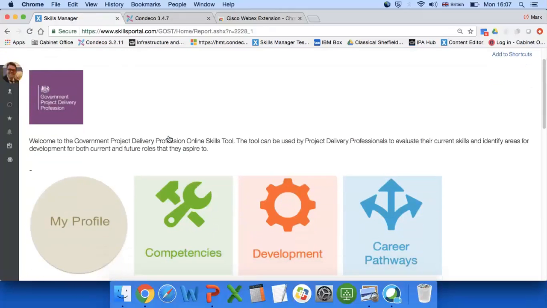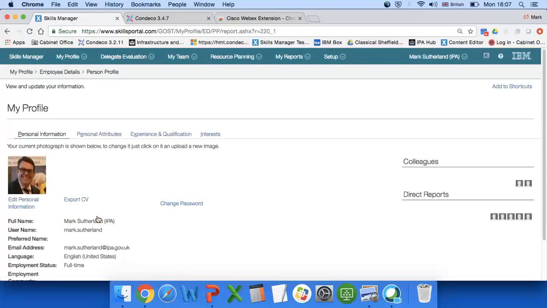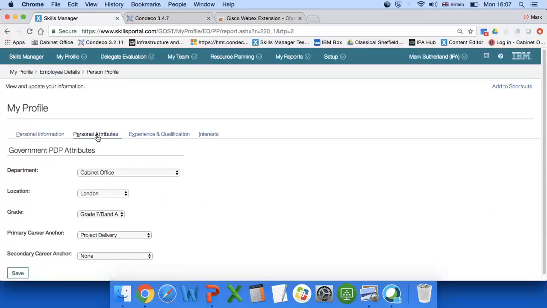The first thing you'll see on the home page is those three sections of the capability framework, with the same logo. There's the competencies section where you do your skills assessment. There's the developments section where you can build a personal development plan and align it to that 70-20-10 learning, and career pathways where you can browse all the different job roles.